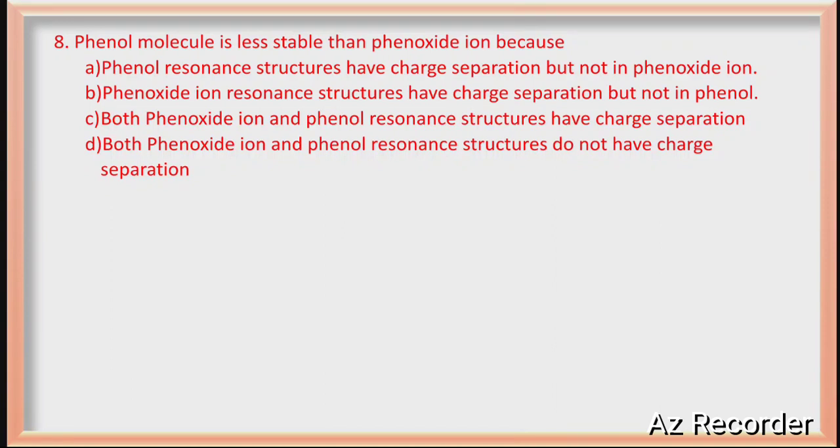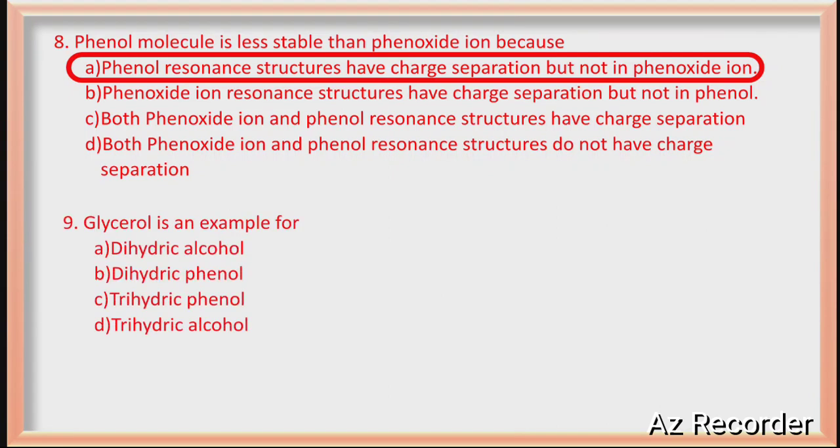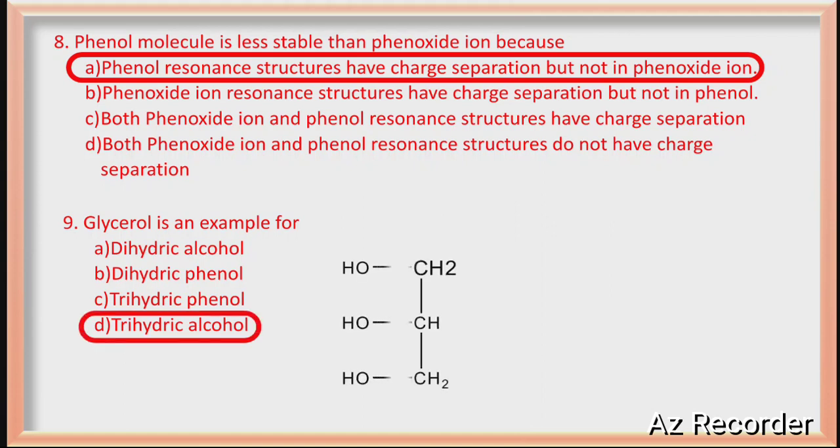Phenol molecule is less stable than phenoxide ion because if you see the resonance structures of phenol, there is a charge separation, and whenever there is a charge separation it is unstable. So phenol resonance structures have charge separation but not in phenoxide ion. Due to that, phenol molecule is less stable than phenoxide. Glycerol is an example of, remember guys, trihydric alcohol because if you see the structure, it is having 3 OH groups. Therefore it is an example of trihydric. Hydric means OH groups, 3 OH groups.